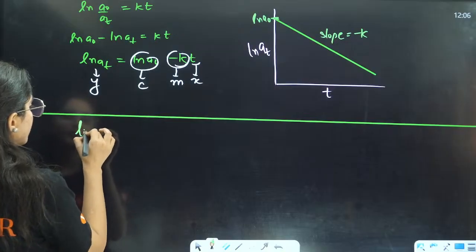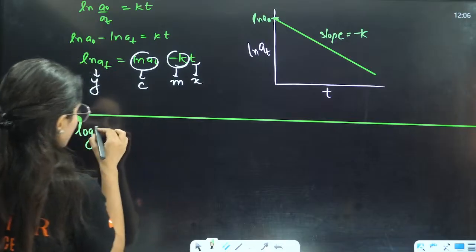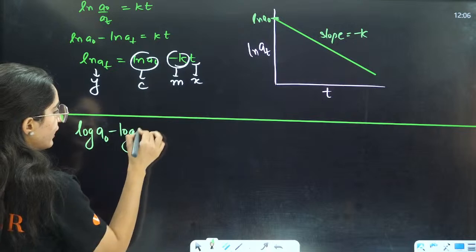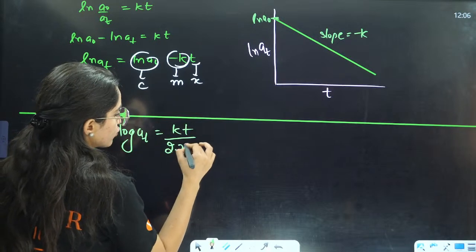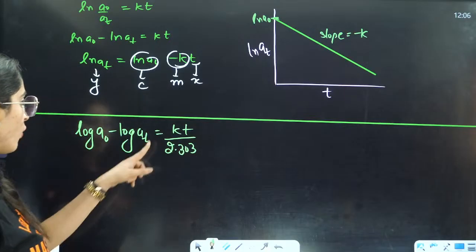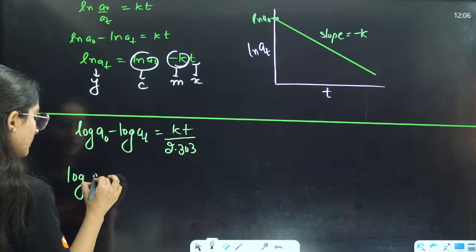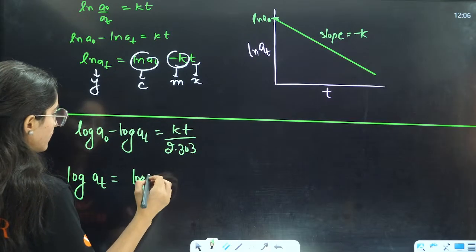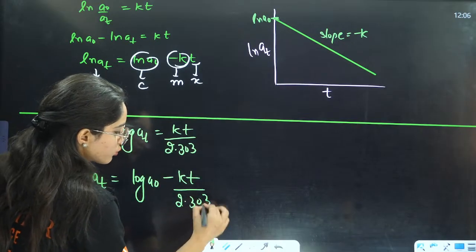So the formula will be log base 10 A0. I'm not writing base 10 again and again. So this is log A0 minus log AT equals KT by 2.303. You want to draw a graph between this. So it will be log base 10 AT equals log base 10 A0 minus KT by 2.303.